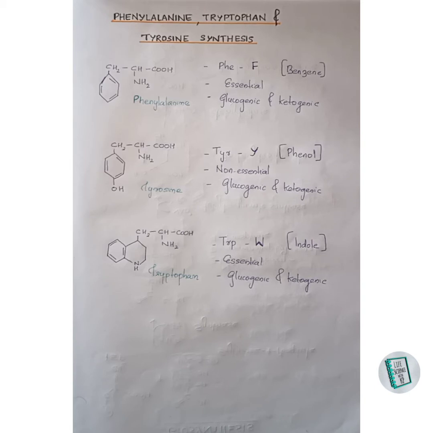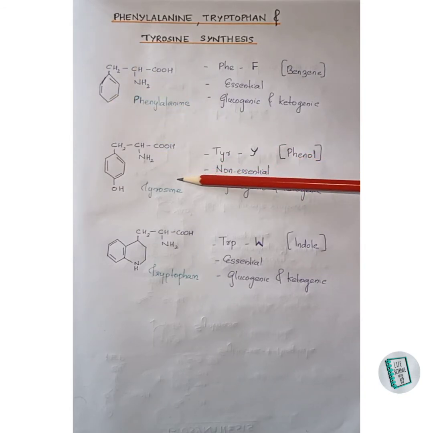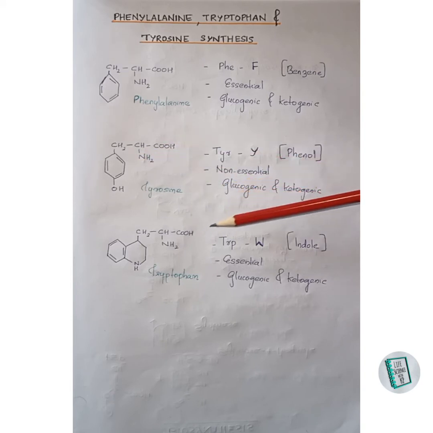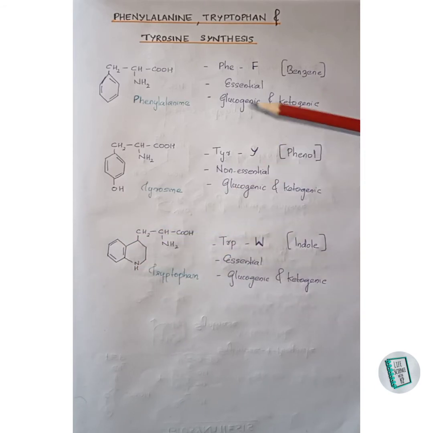First of all, let's look into the structures. So this is the structure of phenylalanine. Its R group is benzene. This is tyrosine. Its R group is phenol. This is tryptophan, and its R group is indolic group. Apart from these two, tyrosine is a non-essential amino acid.